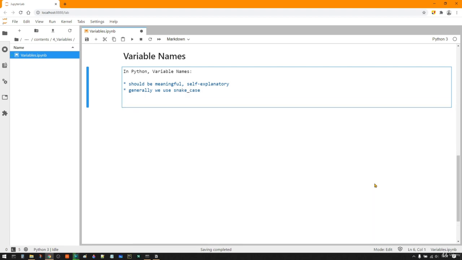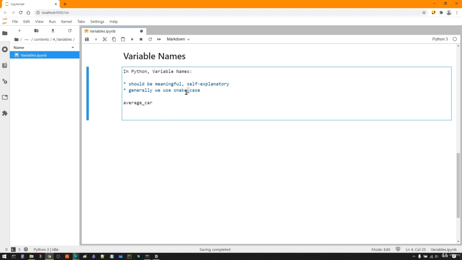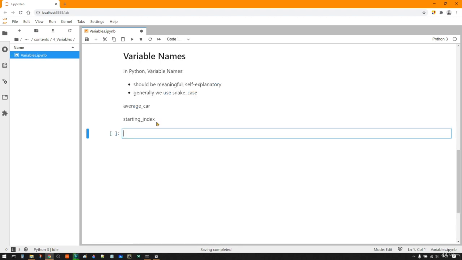For example, you have a variable which will hold the average speed of a car. Let's say the variable name will be average_speed, with an underscore. Another variable, let's say you want to hold the starting index of a list. So starting_index, this is snake case. Okay, we saw the basic best-case variable names in Python.